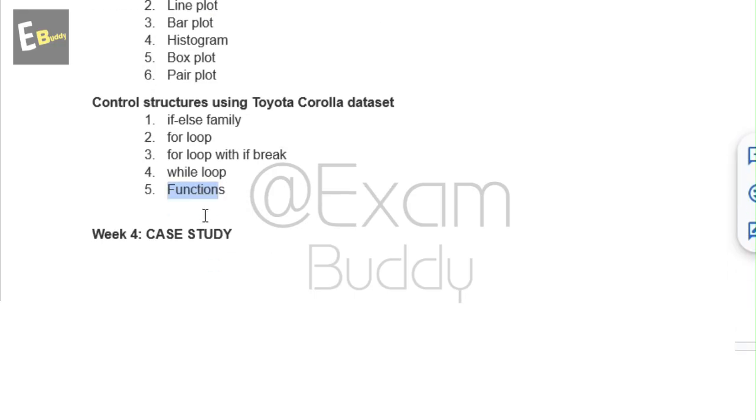And now let's talk about week fourth case study. In week 4, you have to study about regression. First, predicting price of pre-owned cars, and next, classification, classifying personal income. Now our analysis is week-wise topics from which questions are asked.